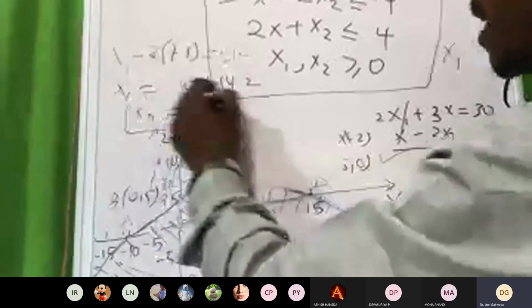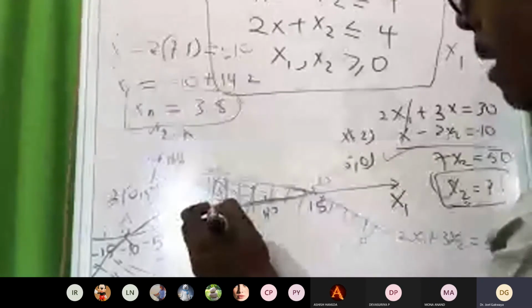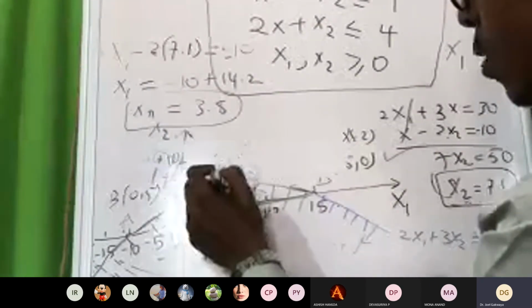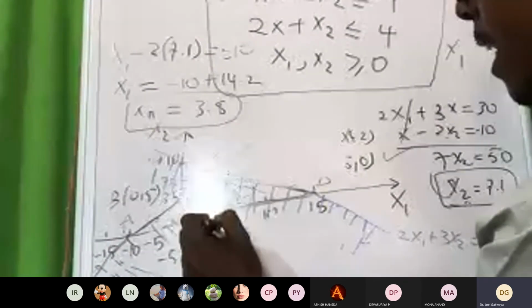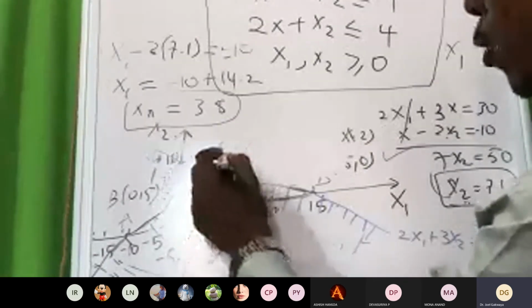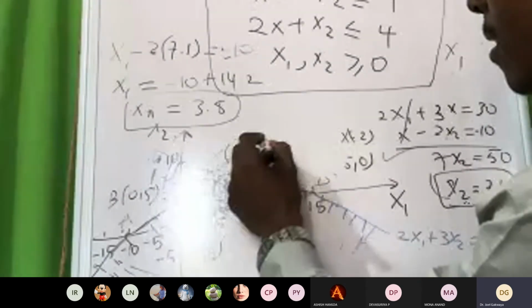x1 is maybe equal to 3.8, correct? So where is the 3.8? As you can see, 3.8 may be somewhere here, Ashish. So we can draw 3.8 like here. Okay, this is point C. So C is equal to 3.8 comma 7.2.